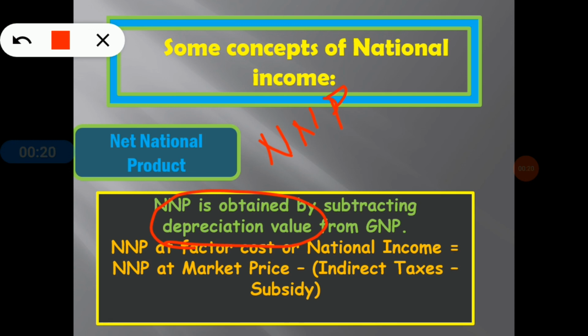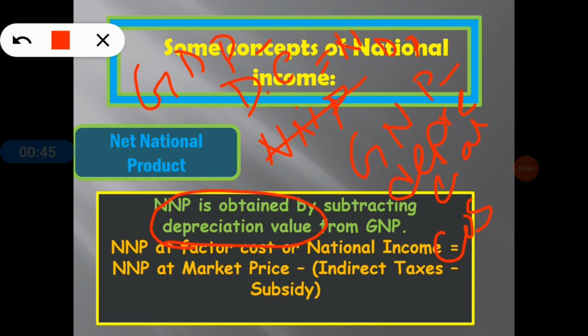So NNP at factor cost or national income equals GNP minus depreciation cost, and when GDP minus depreciation cost, this is called NDP. That is the basic difference between NDP and NNP. I think this is clear to everyone.